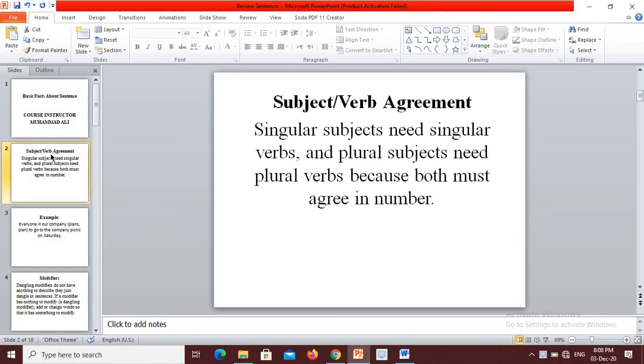First of all, we have to look at subject-verb agreement. Singular subjects need singular verbs and plural subjects need plural verbs, because both must agree in number. Dear students, singular verbs in the present tense end in s or es. Usually in English, the subject comes first and then the verb. But in many direct questions, and when here or there begins the sentence, the verb comes first in the sentence.